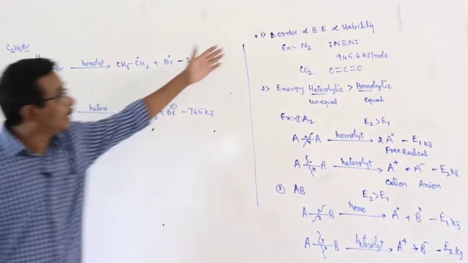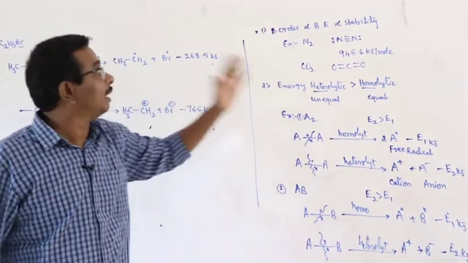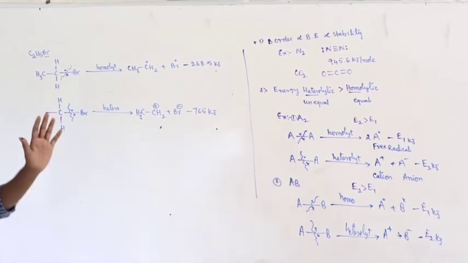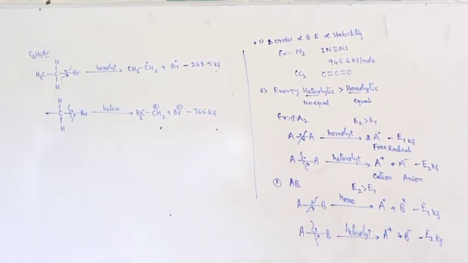And here the first one: with increase of the bond order, bond energy increases. With increase of bond energy, stability increases.